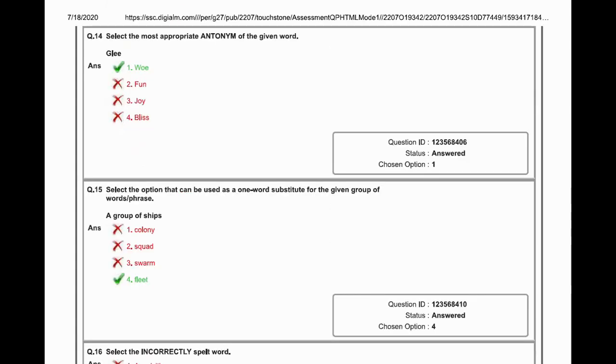Select the most appropriate antonym of the given word. Glee. First option is woe. Second is fun. Third is joy. Fourth is bliss. So the first, woe, is the correct option.